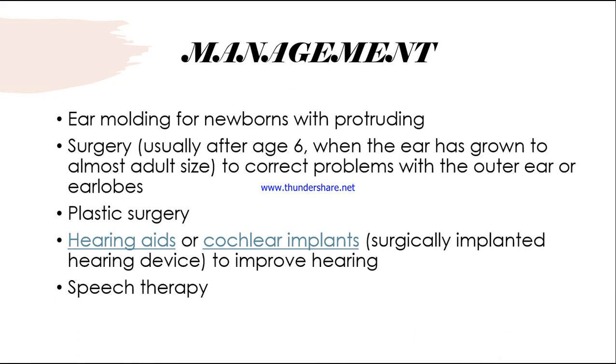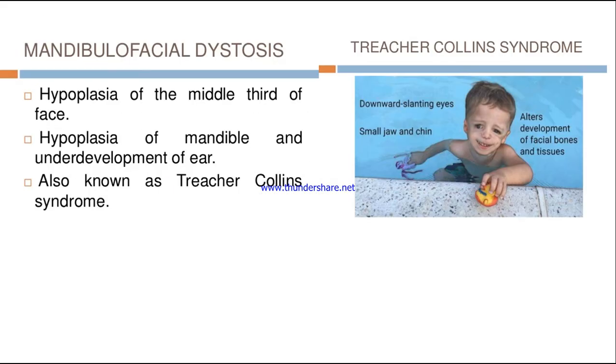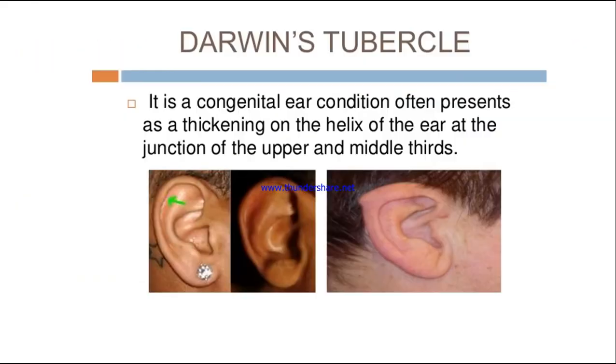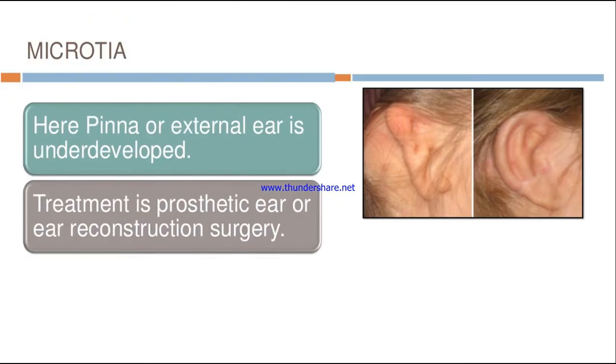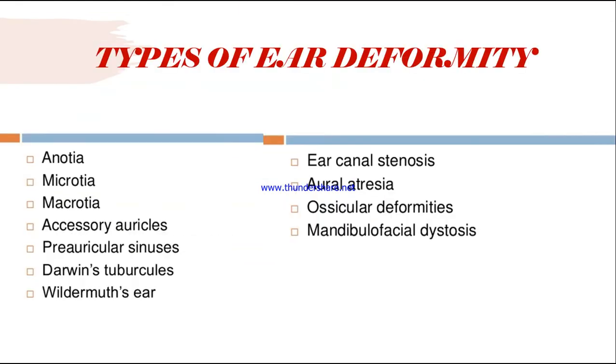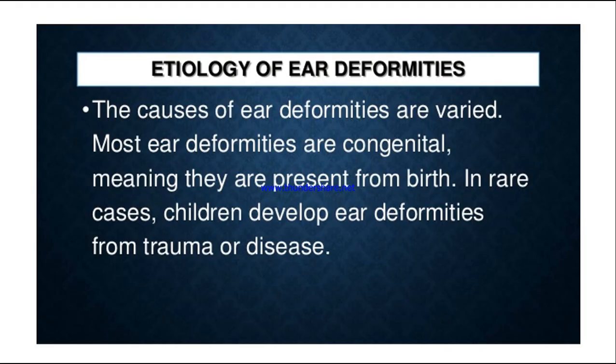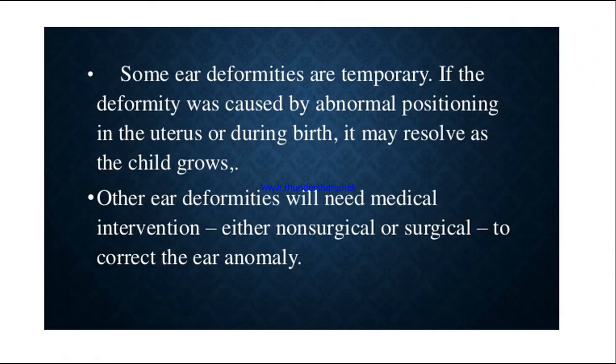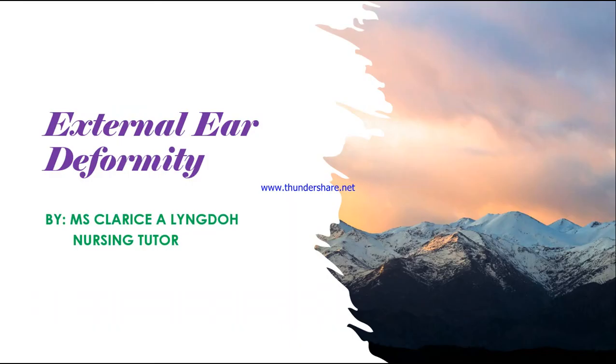to the children. So we have come to the end of the topic for today. I hope this is clear about external ear deformity. There are many types of ear deformity. Let's not confuse each type. The main reason here is genetic, any errors in the genes. So thank you, class. We have come to the end of the topic here.